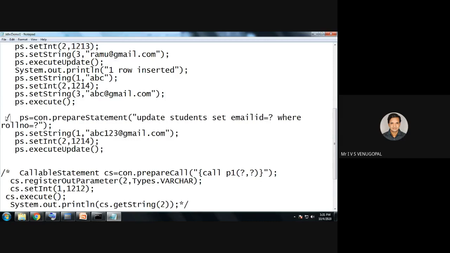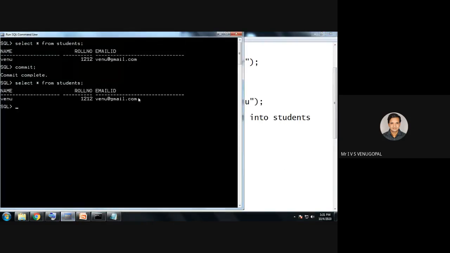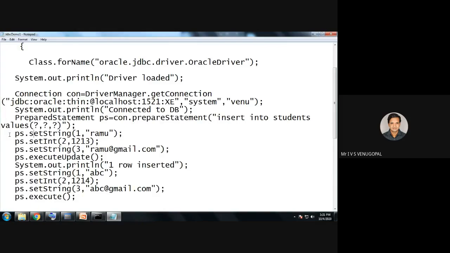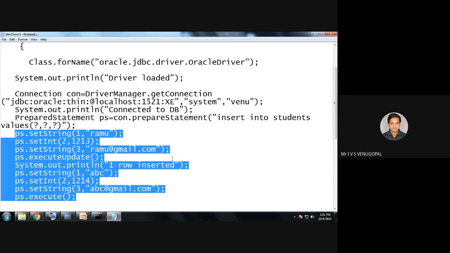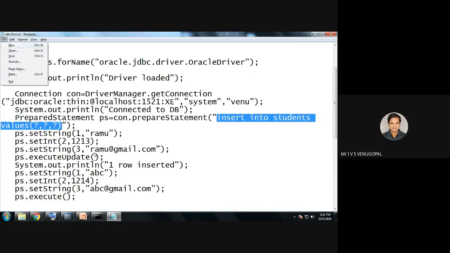So first I'll execute. Now my database actually contains how many rows? It contains only one row. Now I'm inserting two more rows, which are passed via the prepared statement. Prepared statement's main advantage is you need not issue the same query multiple number of times. Whenever you want to execute the same query multiple number of times, for example, I want to insert more than one row, it is advisable to use prepared statement. Why? Because you need not issue a fresh SQL statement every time. It is pre-compiled.